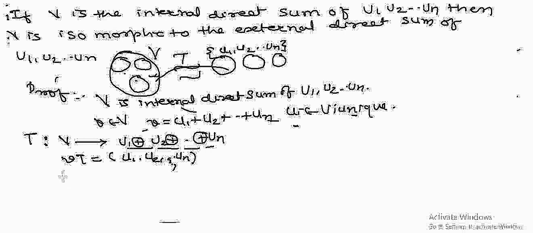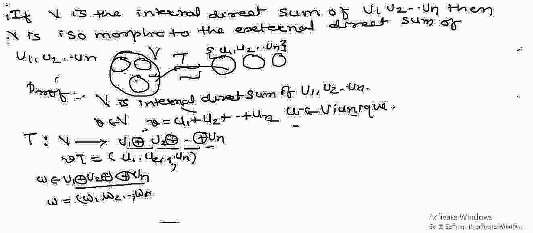Now suppose I have one element w. Suppose w belongs to U1 external direct sum U2 external direct sum Un. But the external direct sum means n tuple elements, and therefore this w must be like this: w equal to (w1, w2, wn).